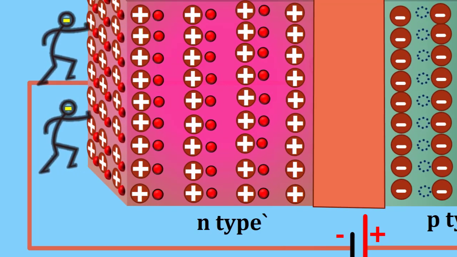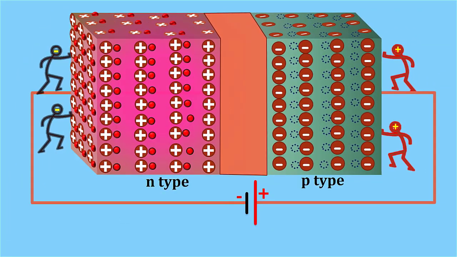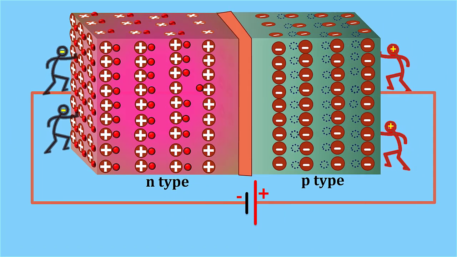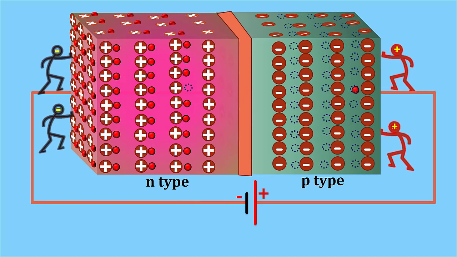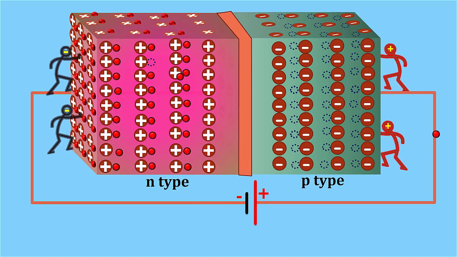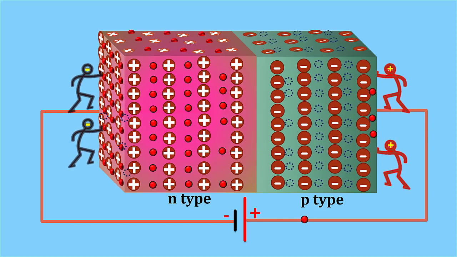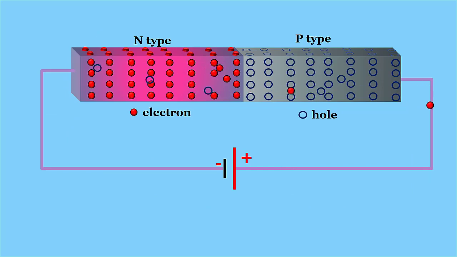If the applied potential difference is more than the potential barrier, some of the holes and free electrons enter into the depletion region. Hence, the potential barrier as well as the width of the depletion region are reduced. The positive donor ions and negative acceptor ions within the depletion region regain electrons and holes respectively. As a result, the depletion region disappears and the potential barrier also disappears. Hence, under the action of forward potential difference, the majority charge carriers flow across the junction in opposite directions and constitute current flow in the forward direction.